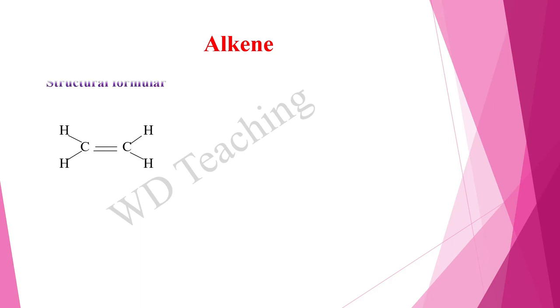Now let's learn about alkenes. The simplest alkene's structural formula is like this. Its molecular formula is C2H4. Its name is ethene. Okay, now we are going to learn about derivatives of ethene.